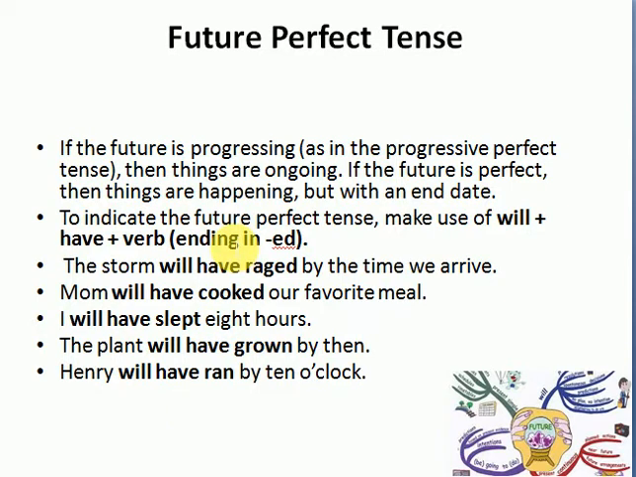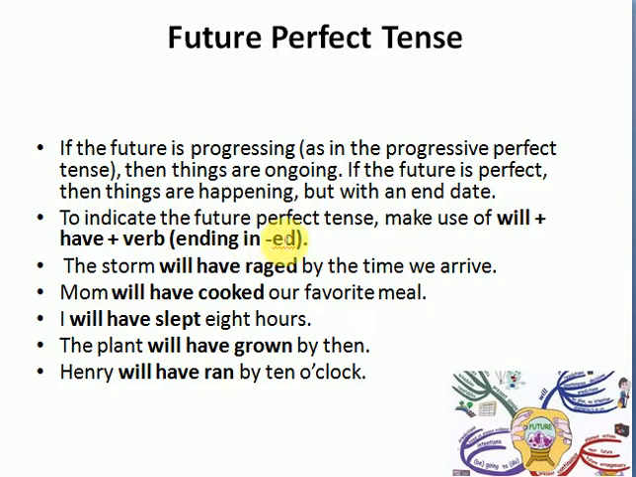If the future is progressing, like if there is the future continuous tense, you would express the actions or the things which are ongoing. फ्यूचर प्रोग्रेसिव टेंस में, फ्यूचर कंटिन्यूस टेंस में आप ऐसे एक्शंस बताओगे कि जो ऑनगोइंग है. Whereas in future perfect tense, if the future is perfect, then things are happening but with an end date, you would express the actions that have ended, right?